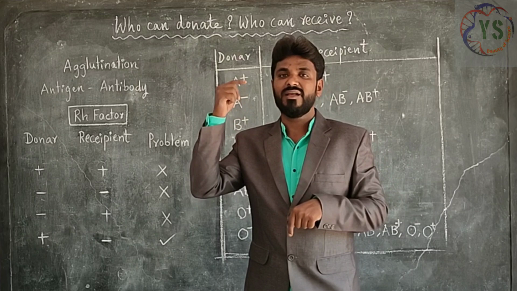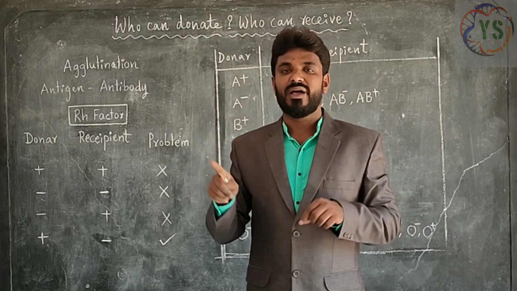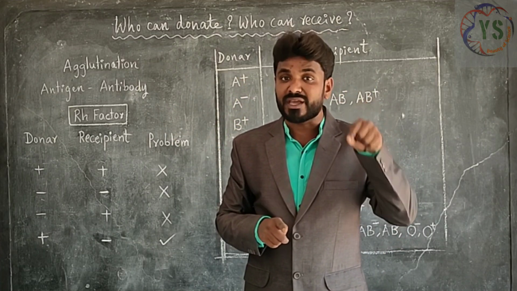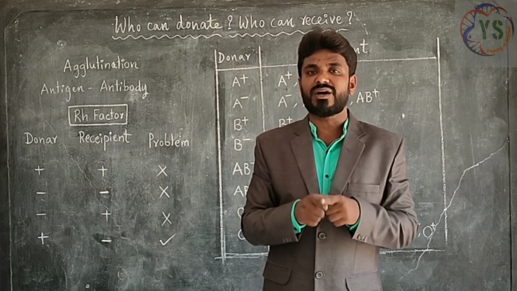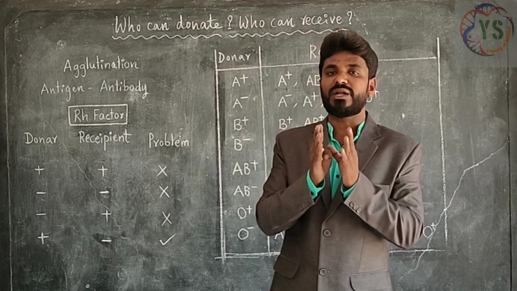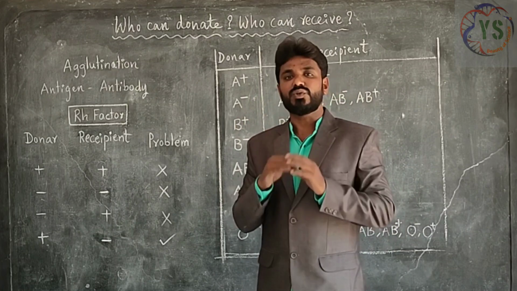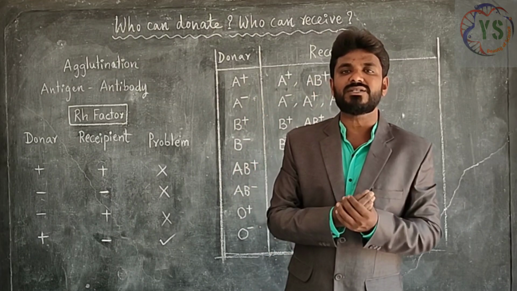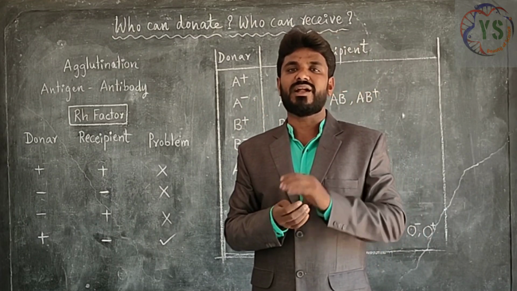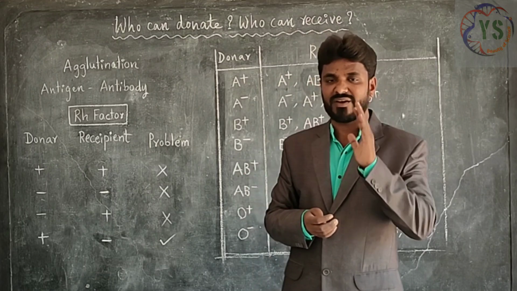Why does the person die? Here, the donor blood group is A positive and the recipient blood group is AB negative. For this reason, we should check whether the blood group is positive or negative. So these are the precautions that must be taken into consideration at the time of blood transfusion. Okay, now we have understood.